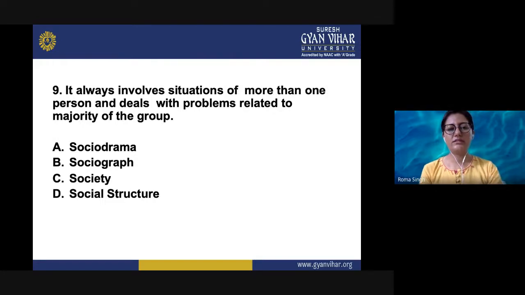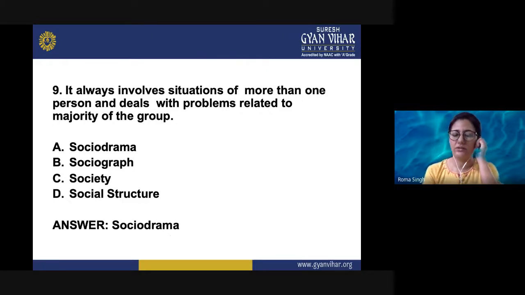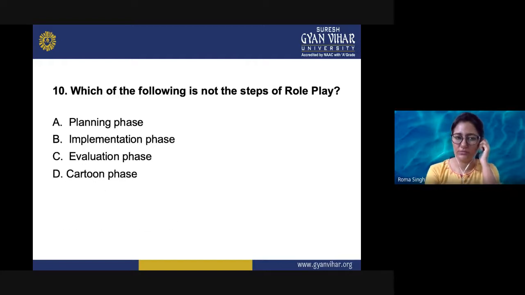Next question is, it always involves situations of more than one person and deals with problems related to majority of the group. So the options are sociodrama, sociograph, society, or social structure. So here we have discussed that there are two kinds of role plays which can be done, that is the sociodrama and the psychodrama. So the correct answer is the sociodrama.